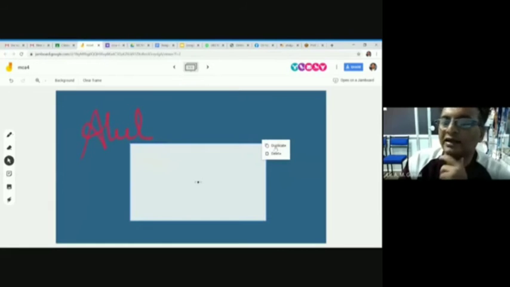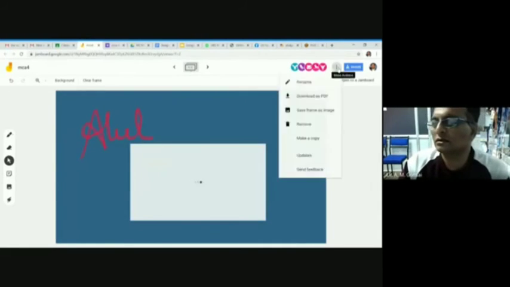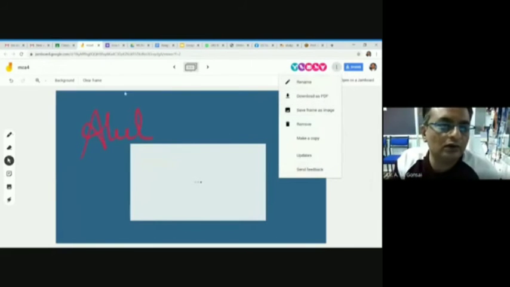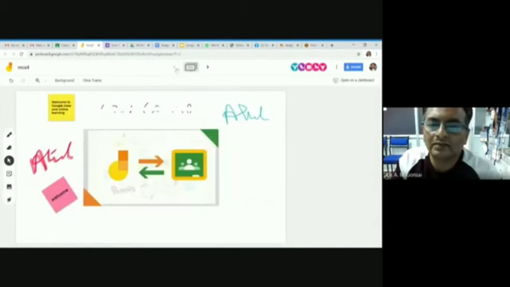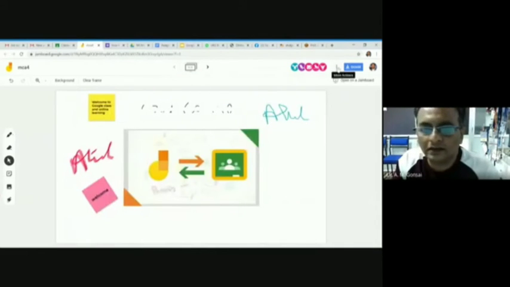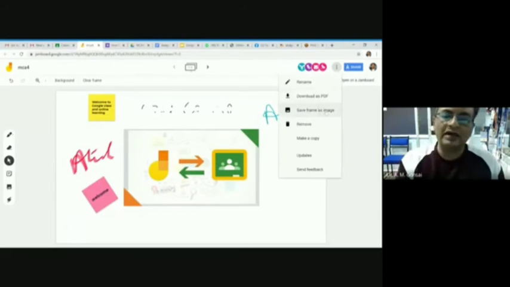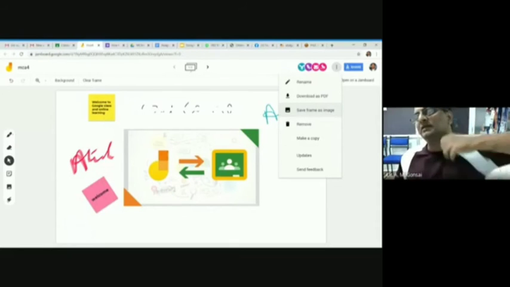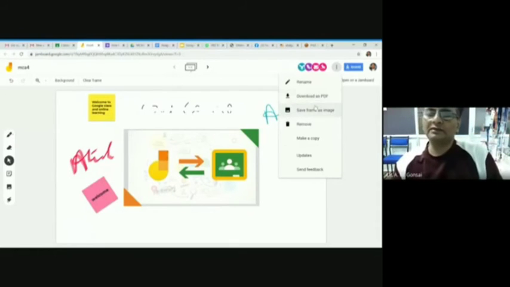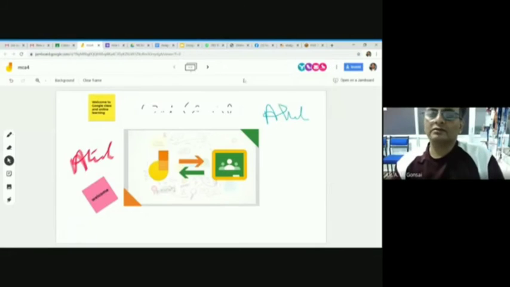You can make a duplicate of this Jamboard also. Later on, once we have 3 slides, everything is open, everything is cleared, you can download it as a PDF or you can save it as a frame. So whatever you type here will be stored as a PDF or you can put it as a frame.